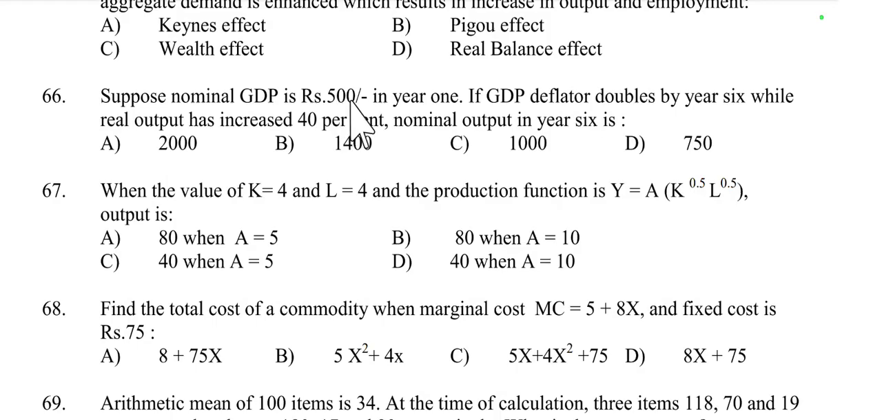So let's assume the GDP deflator in year 1. Here the GDP deflator is not given, but we take it as 100. So the base year index, the GDP deflator, we take as 100. Then we find the value of real GDP in year 1.